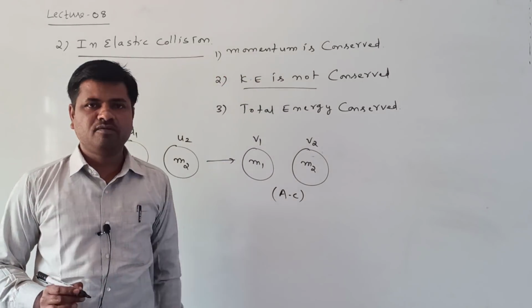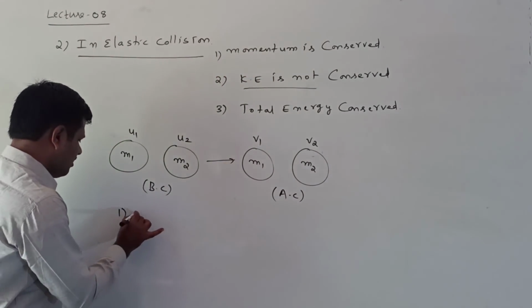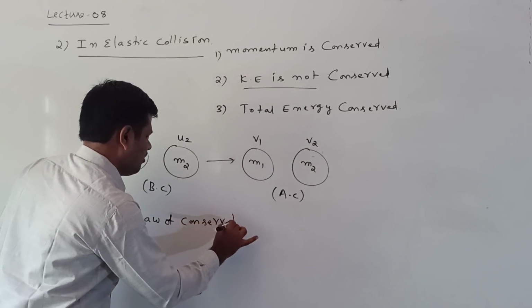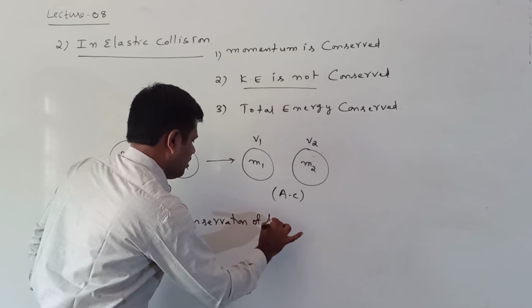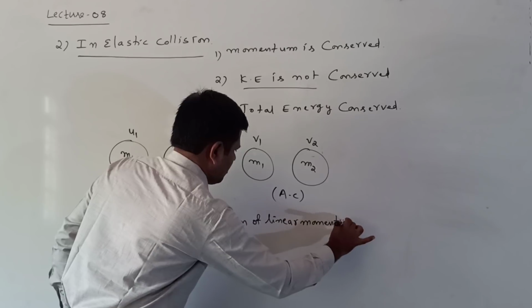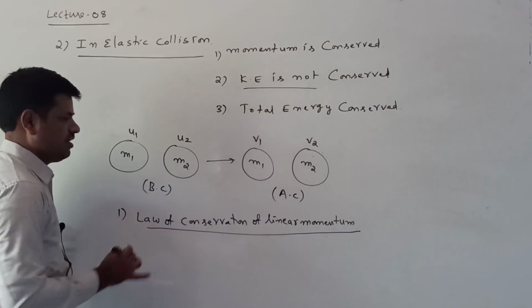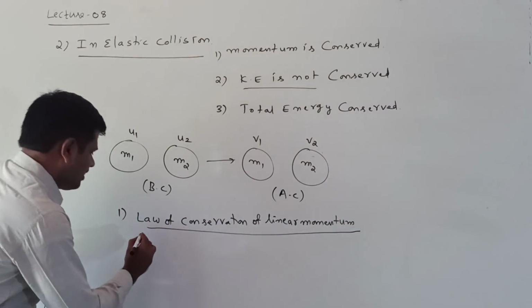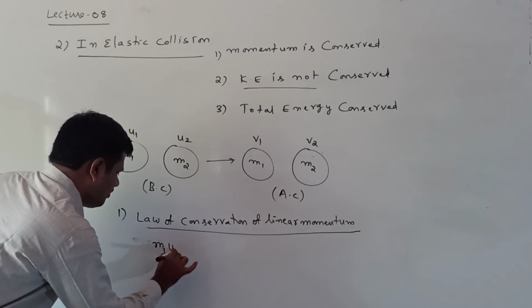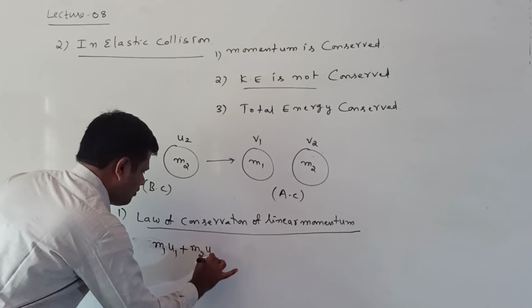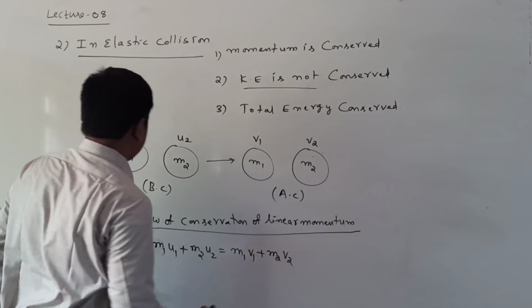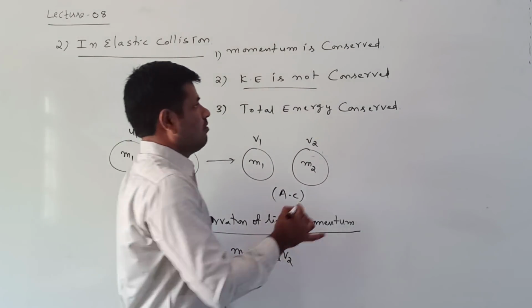Momentum is conserved means it follows the law of conservation of linear momentum, or law of conservation of momentum. What is the meaning of this one? It follows the law of conservation of linear momentum means m1 u1 plus m2 u2 is equal to m1 v1 plus m2 v2. Right, clear.